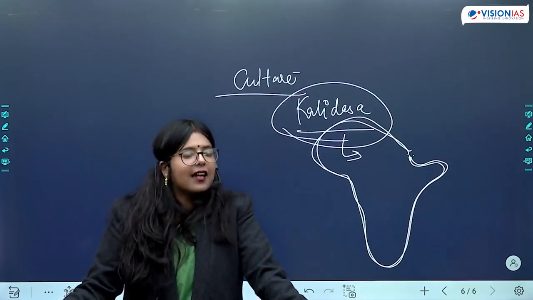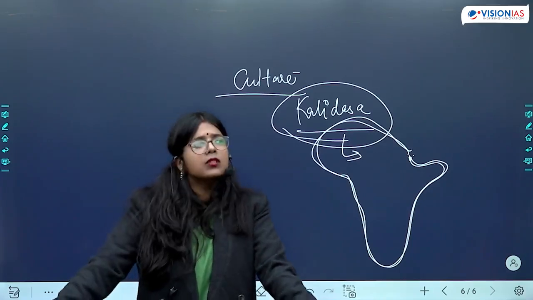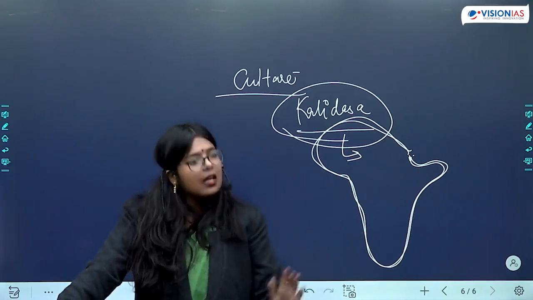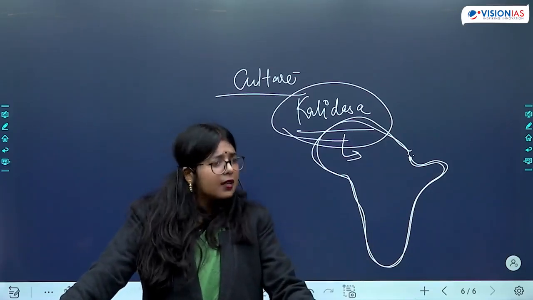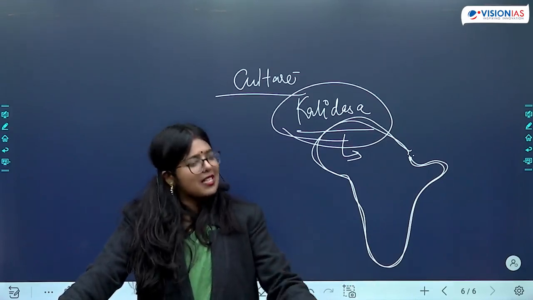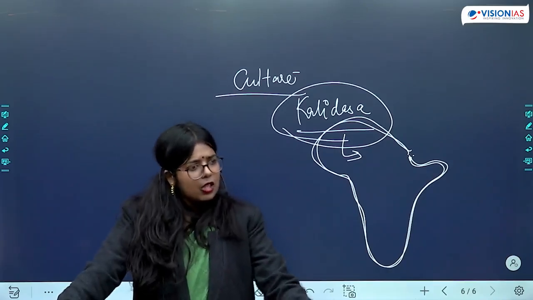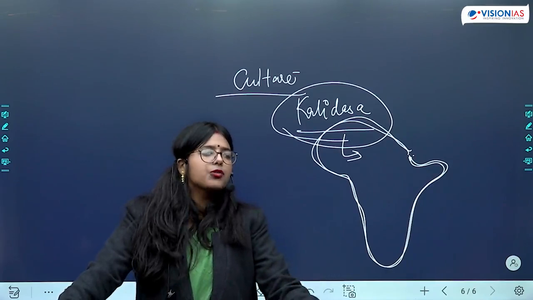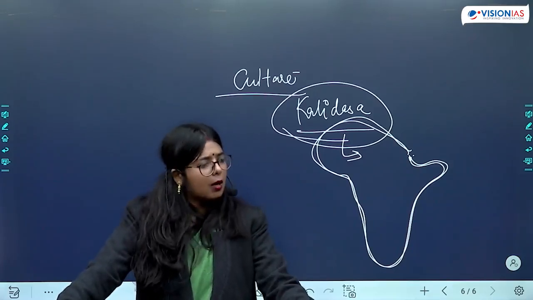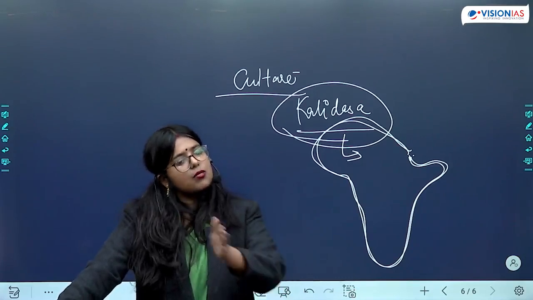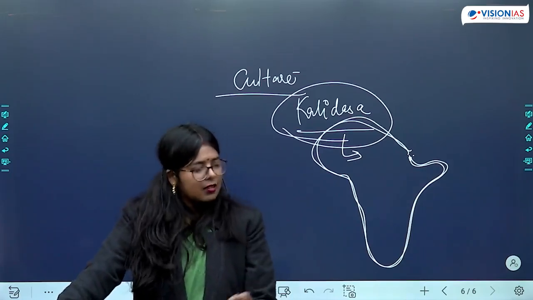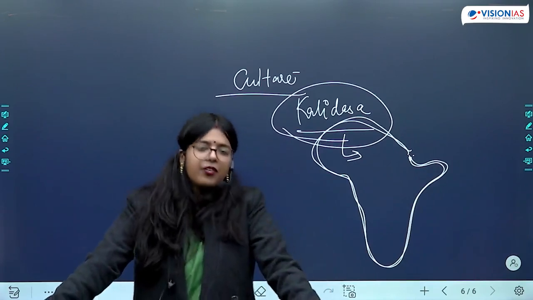There is another text attributed to Vishakhadatta which has not been found in totality, Devi Chandraguptam. Again, a historical text, a historical subject matter. Okay, so conflict between Shakas and Guptas, that is the basic subject matter. Is this clear? So remember these people when we are talking about important literary scholars. Amar Singh, who composed Amar Kosh. So a text related to Sanskrit grammar, a text which is also functioning as a lexicon. Is this clear? So remember the name of Amar Kosh.